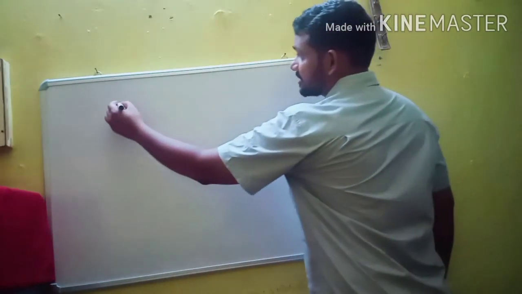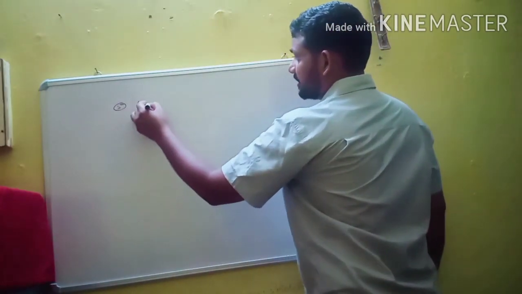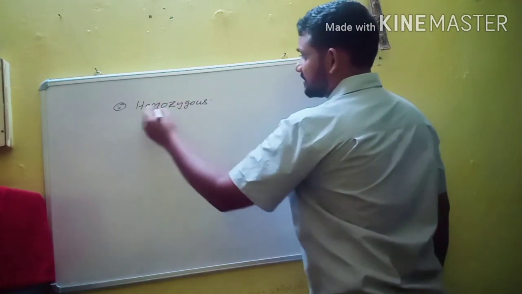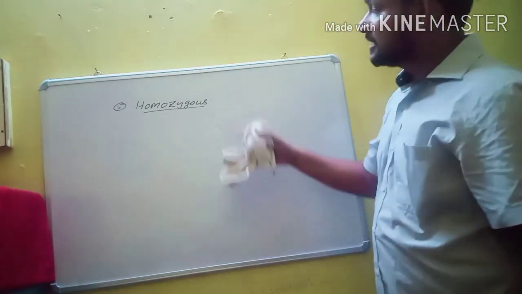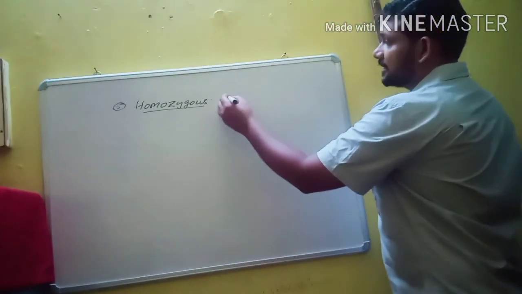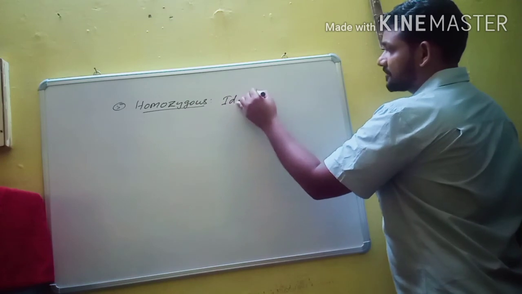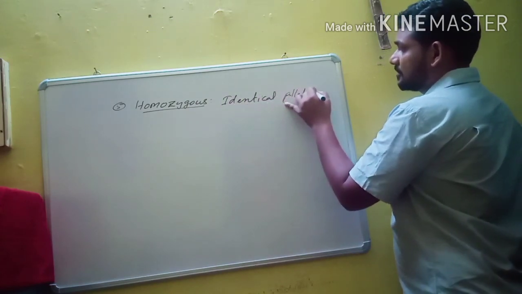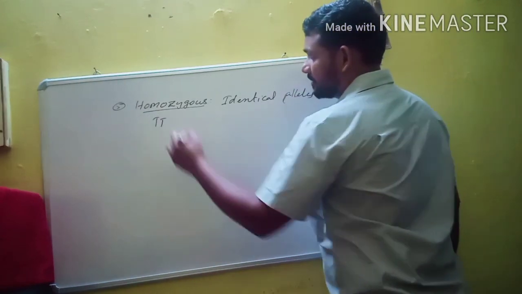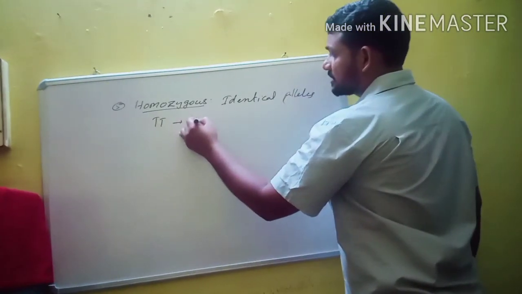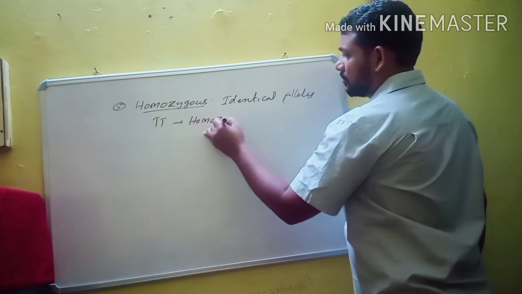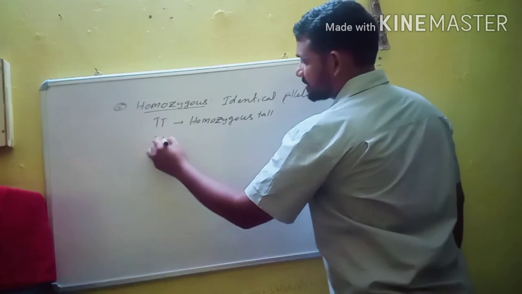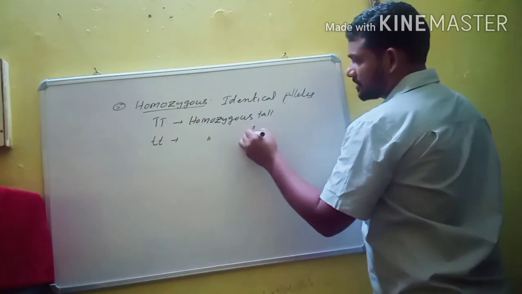And the next term is homozygous. So what is homozygous? It is an individual which contains identical alleles, like capital T, capital T. It is homozygous tall. Then small t and small t, it is homozygous dwarf.